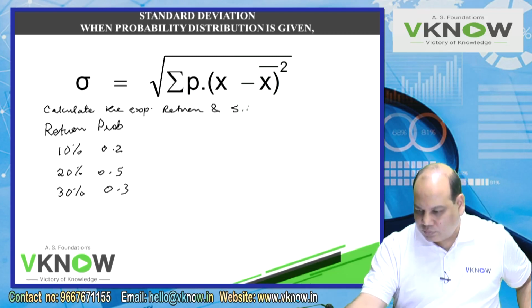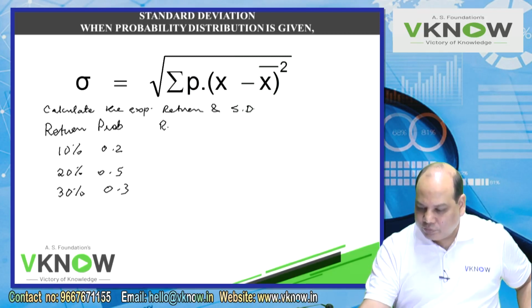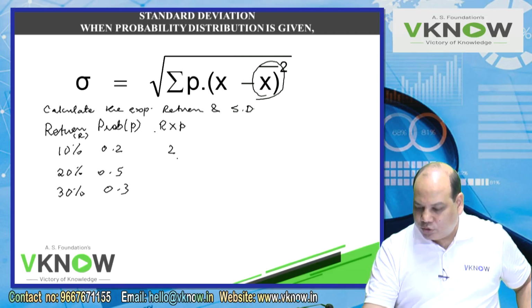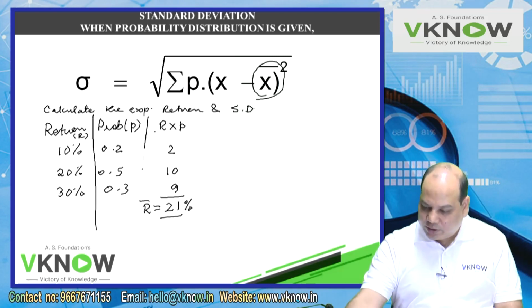So how to apply this formula? First you will have to find the x bar. For that you have to multiply return into probability. Return is R, probability is P. So first I need to find out X bar, and for that I need to multiply these two. 10 into 0.2 is 2, 20 into 0.5 is 10, and 30 into 0.3 is how much? 9. 2 plus 10 plus 9, 21%. So this we will call expected return.